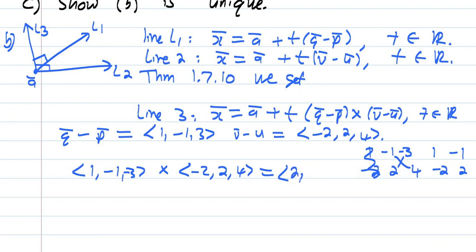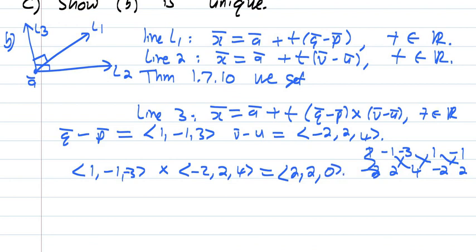I hope you agree. And see how easy it is to make a mistake with cross product. So that's -3 times -2, which is 6; 1 times 4, which is 4; 6 minus 4, that's 2. And this is 1 times 2, which is 2; -1 times -2 is 2; 2 minus 2 is 0. So it becomes (2, 2, 0).